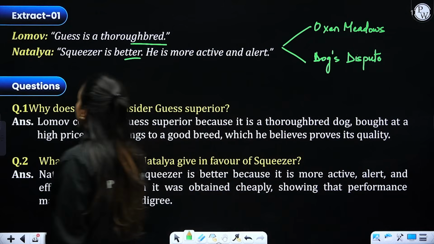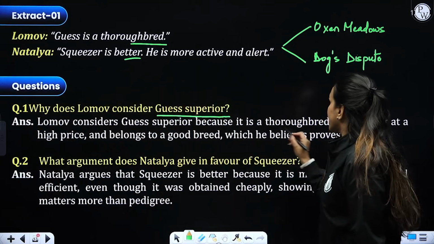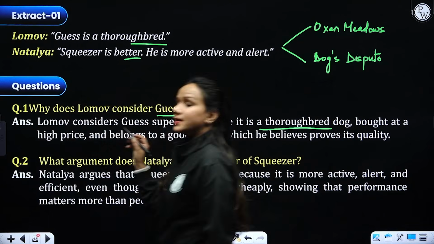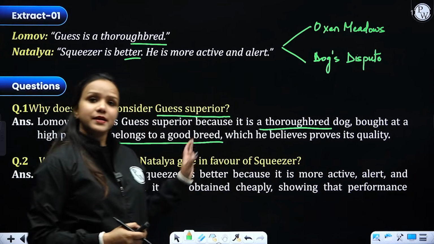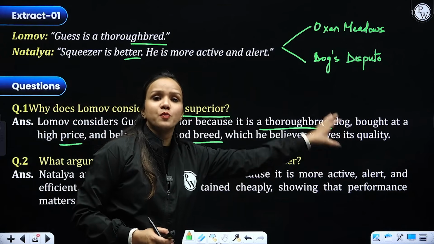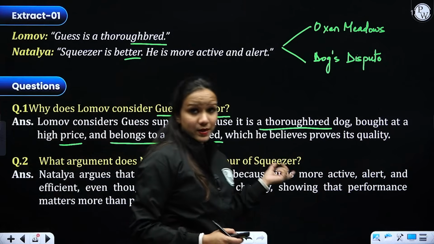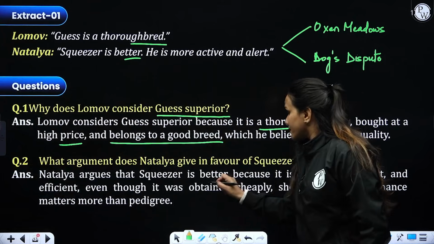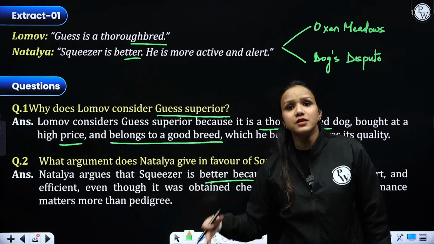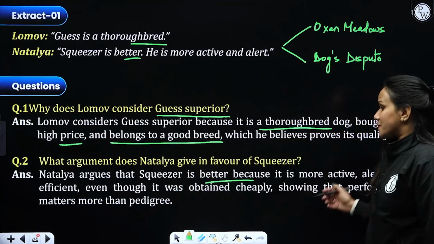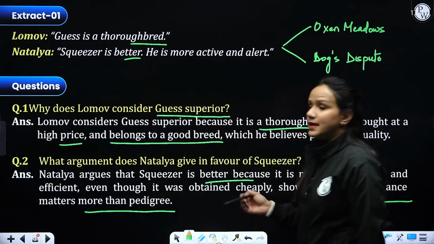Let's see the first question. Why does Lomov consider Guess superior? Because it's a thoroughbred, bought at a high price and belongs to a good breed, right? So based on its quality, he considers his dog Guess superior to Squeezer. Then coming to the second question, what argument does Natalia give in favor of Squeezer? She says, despite getting Squeezer at a cheaper price, it is more active, alert and efficient. Please remember these things, showing that performance matters more than pedigree, right?